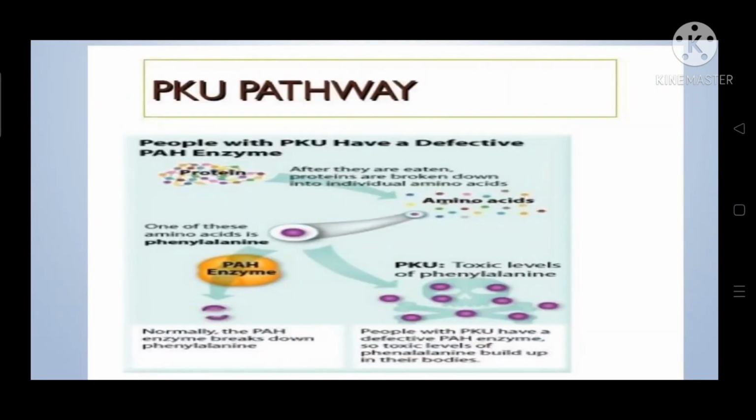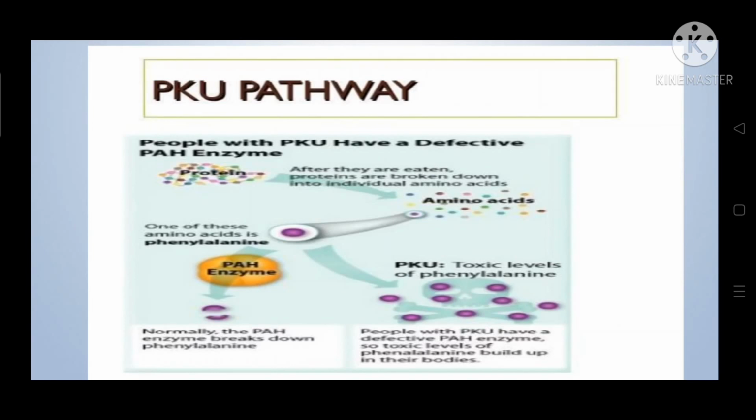Next, we will see the phenylketonuria pathway. Dietary protein is converted into amino acids. These amino acids include phenylalanine. Phenylalanine is converted into tyrosine by the enzyme phenylalanine hydroxylase. It is a normal metabolic process.